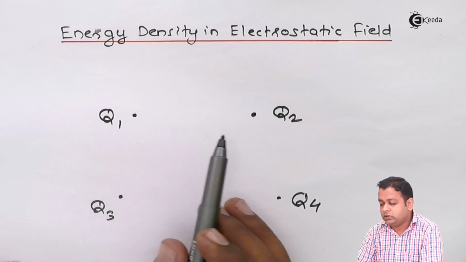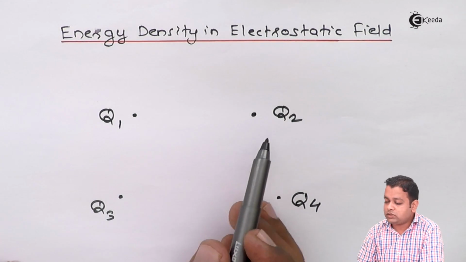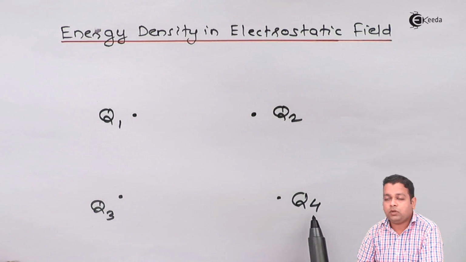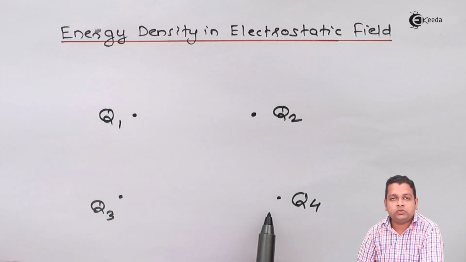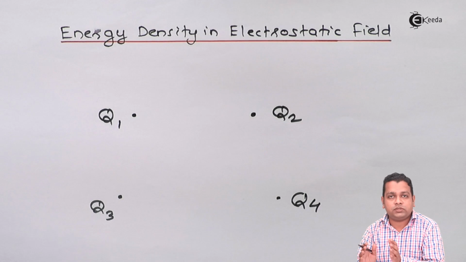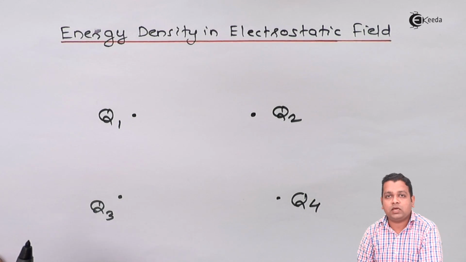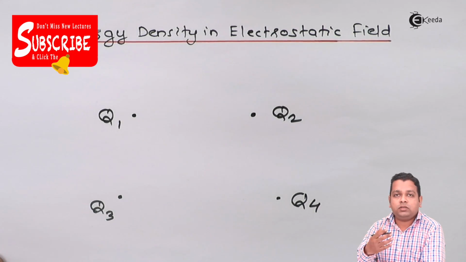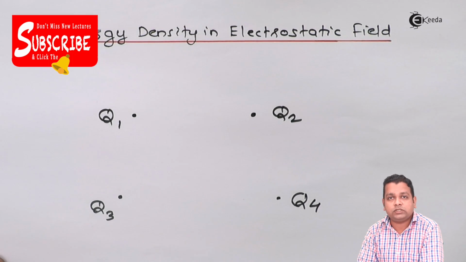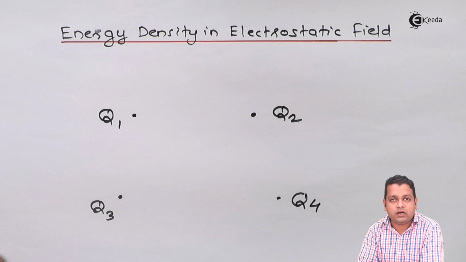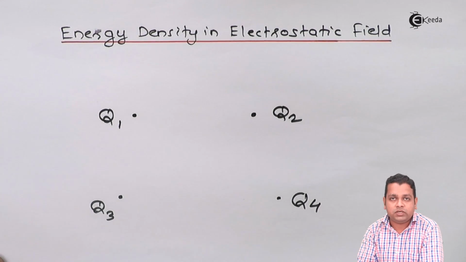After charge Q1, Q2 is carried. After charge Q2, we carry Q3 to this region. After charge Q3, we carry Q4 to this region. This way we can have n number of charges to form a system of charges producing an electric field. So we can say electrostatic field due to a system of charges. Further, it can be an infinite number of charges, where we have to consider the differential charge and the expression relating to the differential charge giving electric field intensity, energy or energy density.